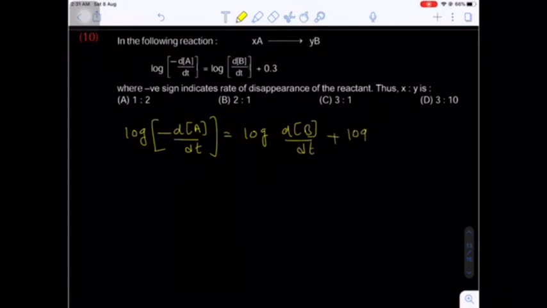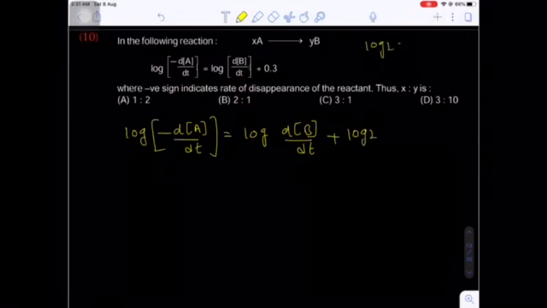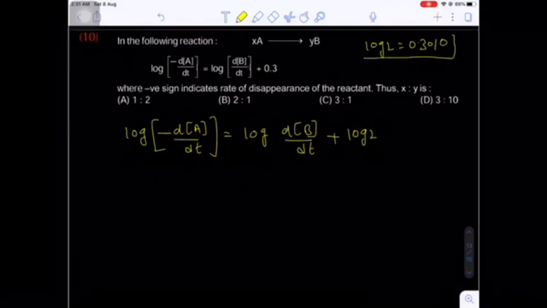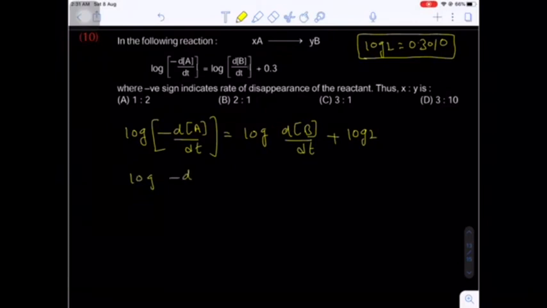Now instead of 0.3 I know log 2 value is 0.3. Do you know what is the log 2 value? 0.3010. For simplicity we are taking only 0.3. Now on the right side, log a plus log b. Do you know log of ab is nothing but log a plus log b.